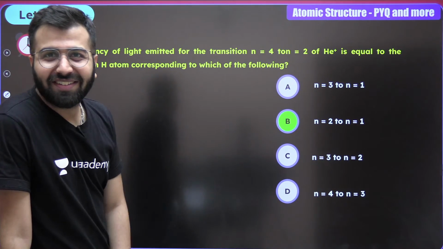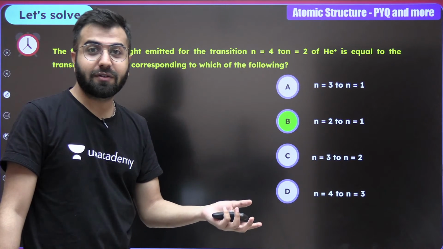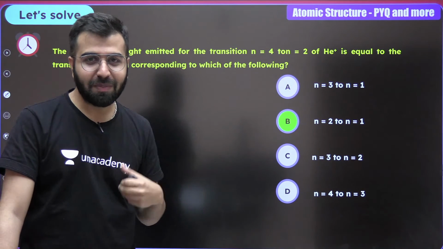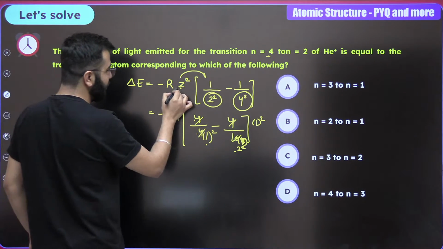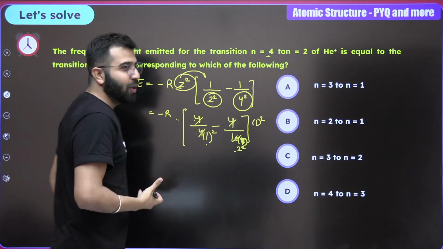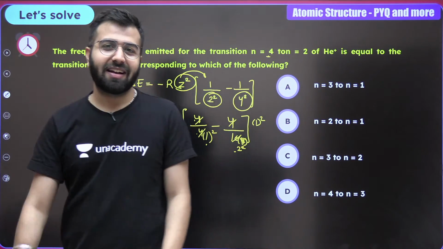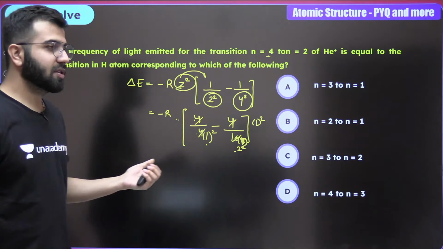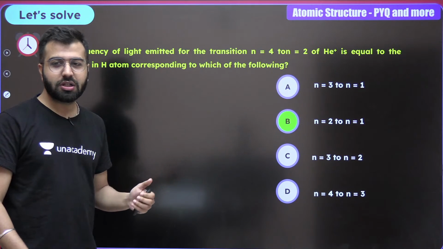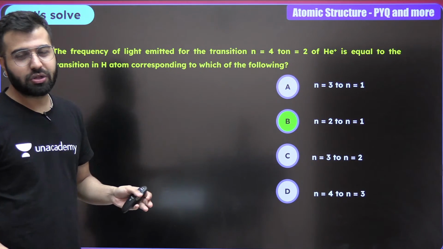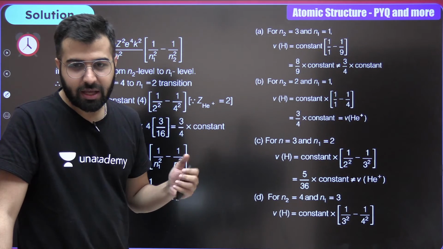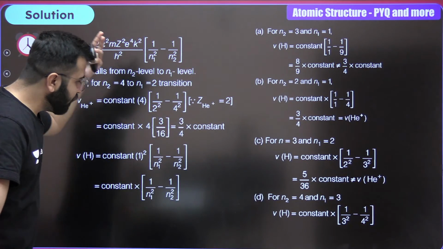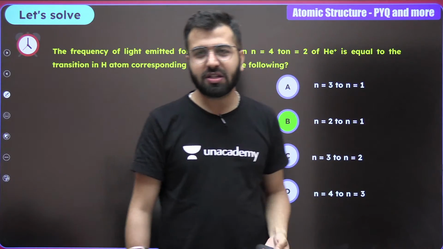And what is going to be the correct answer? From n value 2 to 1. You do not have to calculate the frequency first and then calculate the Ni and Nf values. No, simply putting this Z square value inside and simply calculating the answer. How is it? Let me know, because it actually saves a lot of time. If you would see the solution, those are one big page solutions for this particular type of questions. Amazing, right? See, this is how the solution is. Which one is better? Would you go for this one or would you go for the one which I have shown to you?